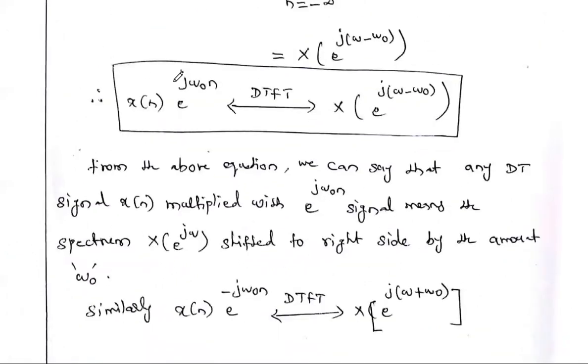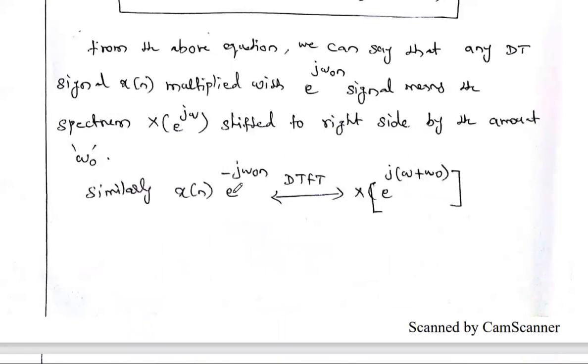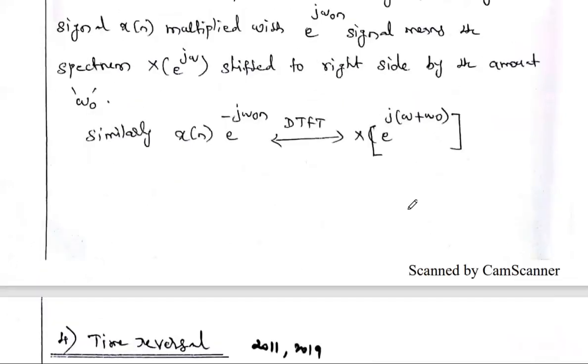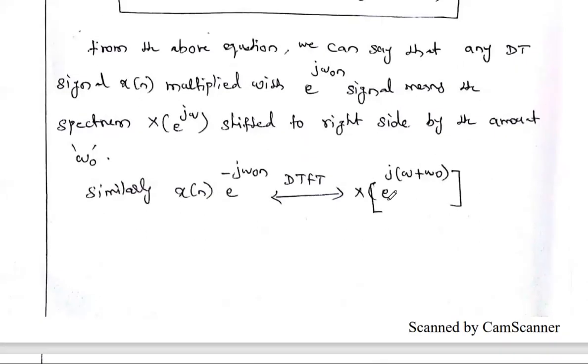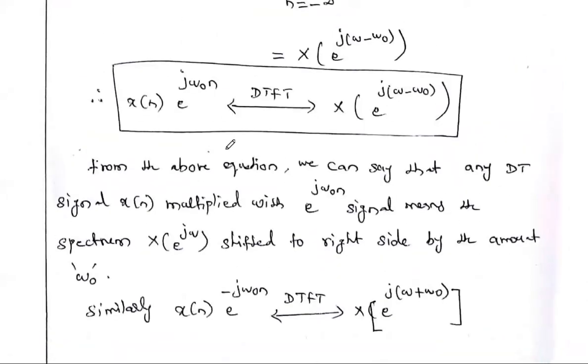If the signal is multiplied with e power j omega naught, the spectrum is shifted to the right side. If multiplied with e power minus j omega naught, the spectrum is shifted to the left side, omega plus omega naught. So this is the frequency shifting property.